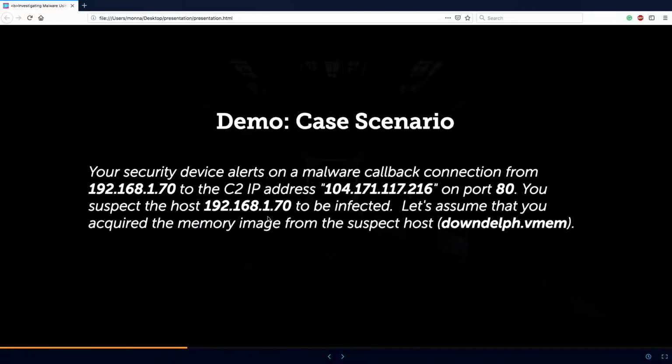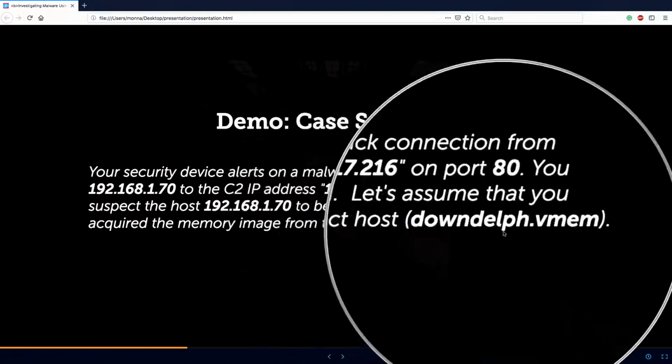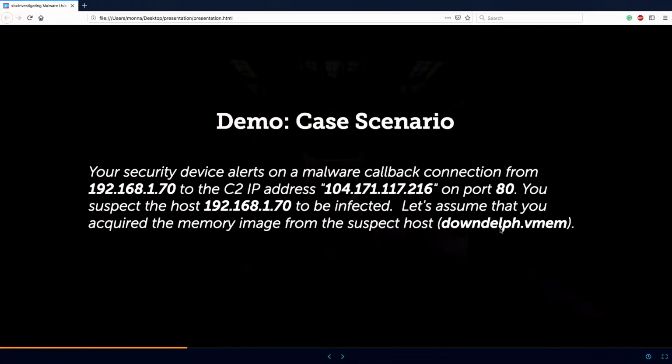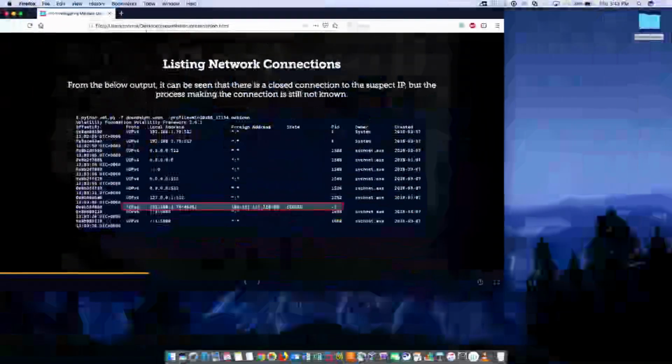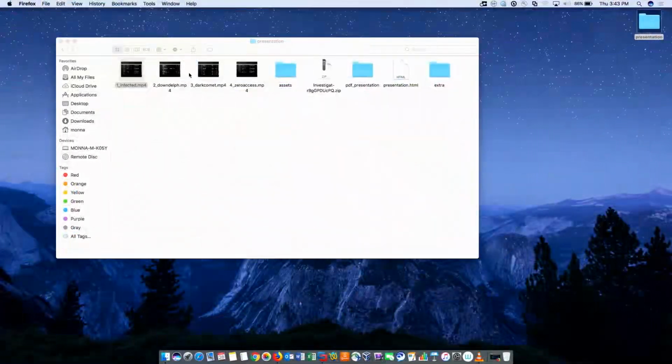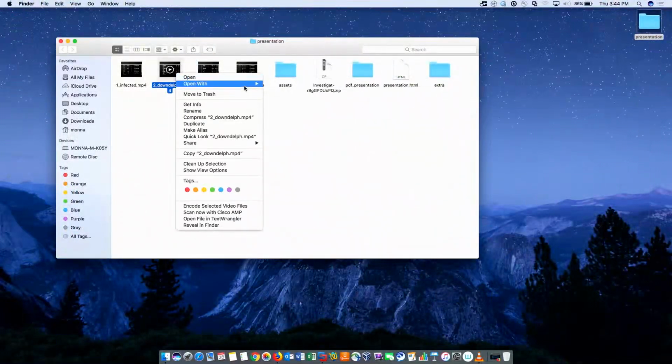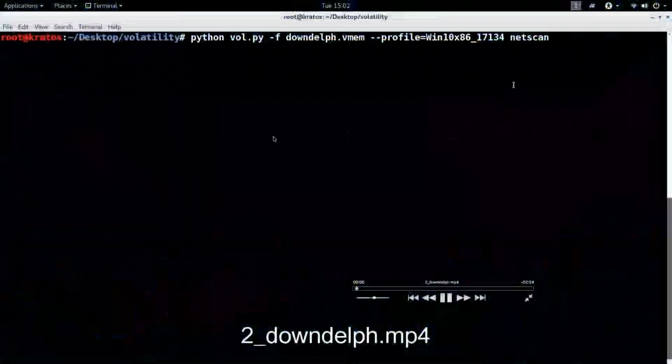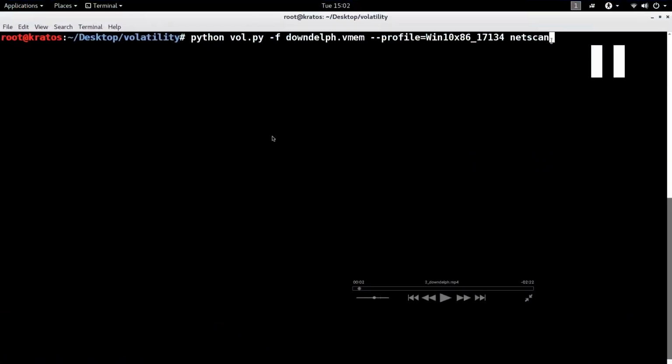Let's say you decide to do memory forensics. Remember, the first step, you acquire the memory. Let's assume that you already acquired the memory. So this is the memory image. Now let's see how you would start investigating. Let me show you a demo. Remember, I told you, when you start your investigation, you start with what you know. You know there was a malicious communication to a command and control server IP address, right?